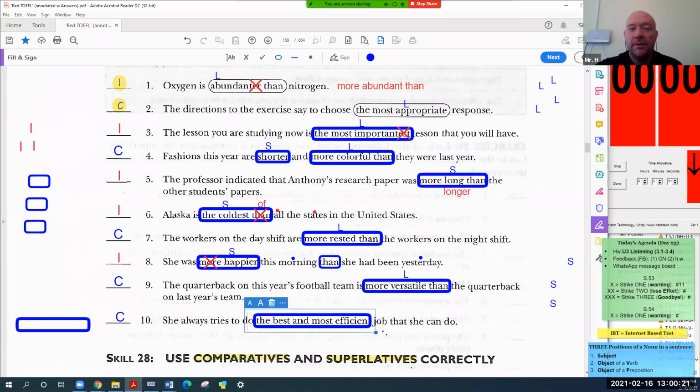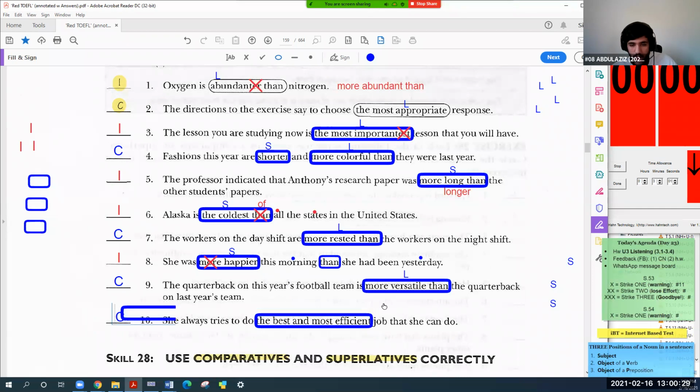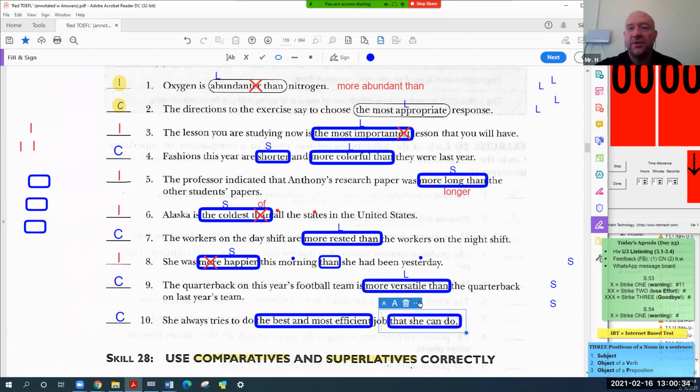And then after this, we have, what is this? More information that she can do. You know what? Let's put a line under this part. That she can do. This is the that clause.